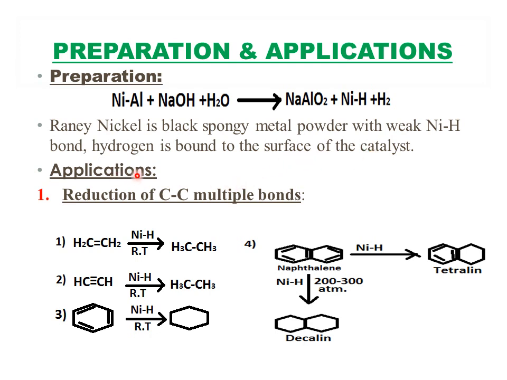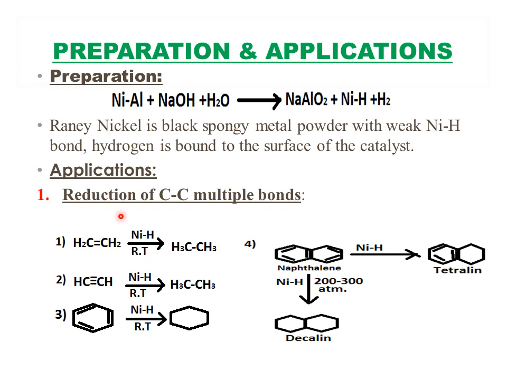Okay, so moving on to applications. In the first application, you have the reduction of carbon-carbon multiple bonds. In carbon-carbon multiple bonds you can take either alkenes or alkynes, etc. If you take the alkene, that is the ethene molecule, and treat it with Raney nickel at room temperature, what happens? One bond gets reduced.